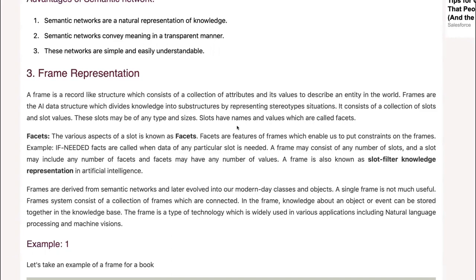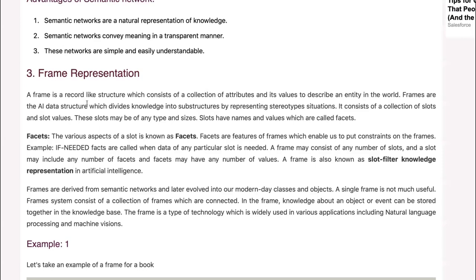Frames are an AI data structure, like the graph in semantics. Graph is a data structure, but the knowledge representation through semantics or graphs is not a data structure. Here again, we use frames, a data structure, to represent our knowledge in the AI machine or AI agent.